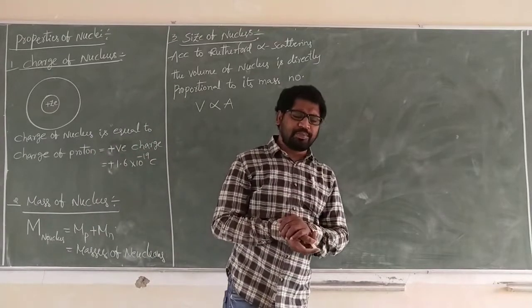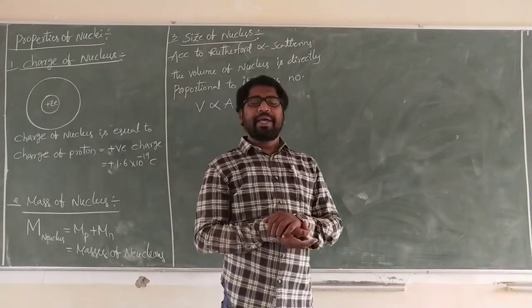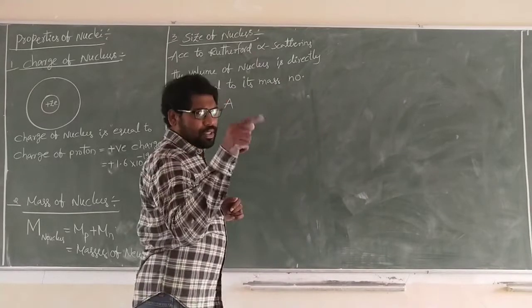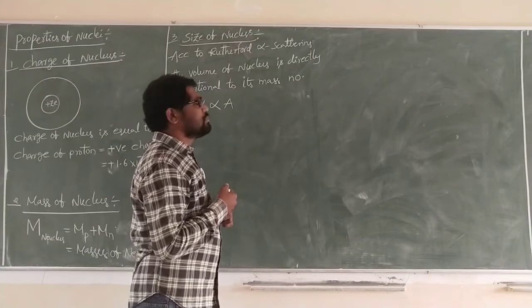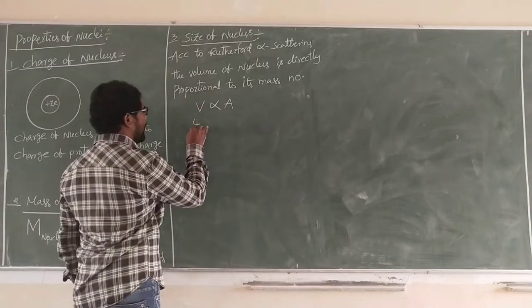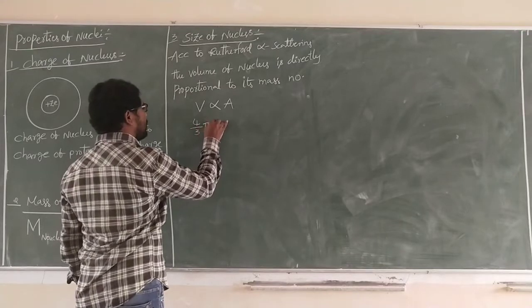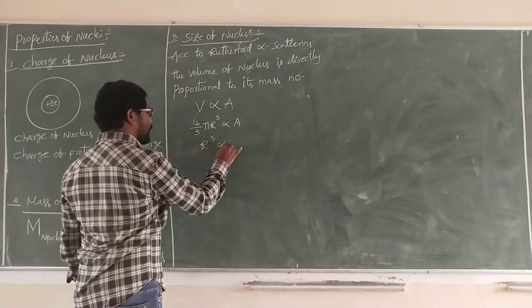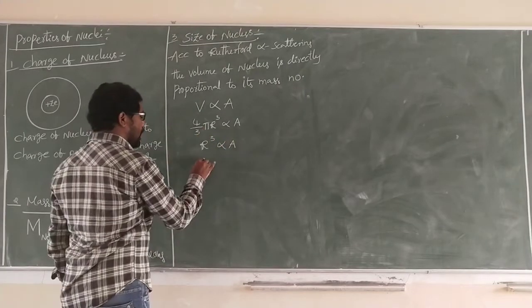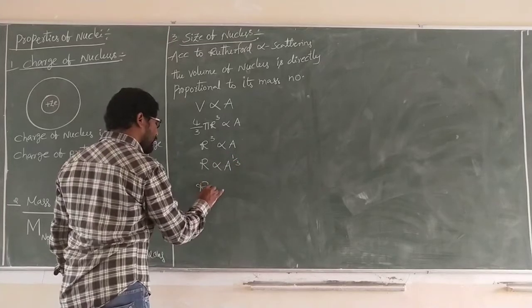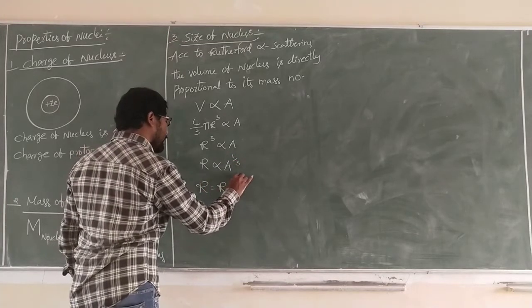Mass number in this chapter is always denoted by capital A. The size of the nucleus is spherical, so volume 4/3 pi r cubed is proportional to A. R cubed is proportional to A, R proportional to A power 1/3. R is equal to R naught A power 1/3.